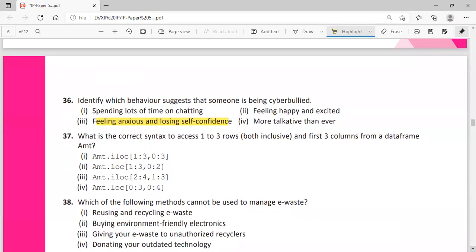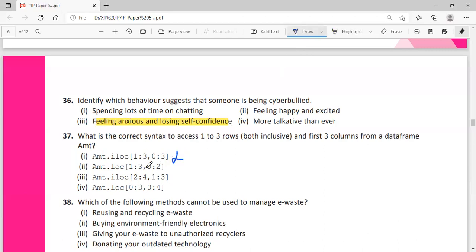Question number 37. What is the correct syntax to access 1 to 3 rows, both inclusive, and first 3 columns from a data frame AMT? So AMT dot iloc. In iloc, when we are using 1 to 3, 3 will not be counted. It will only take till end minus 1. So 1 comma 2, 2 rows will be taken, and 0 to 2, 3 means 0, 1, 2. So 3 columns will be there, but only 2 rows. So this one is not possible.